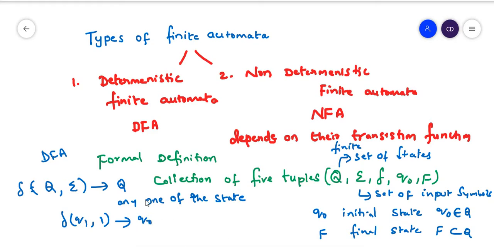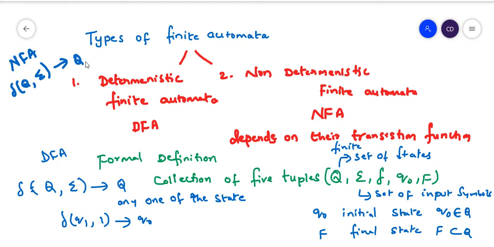Now coming to NFA. What the transition function says is that you can take any state, read the input symbol, and move to a set of states.